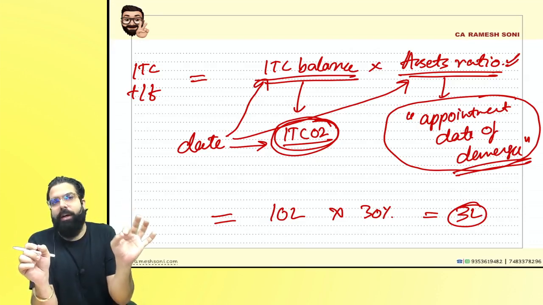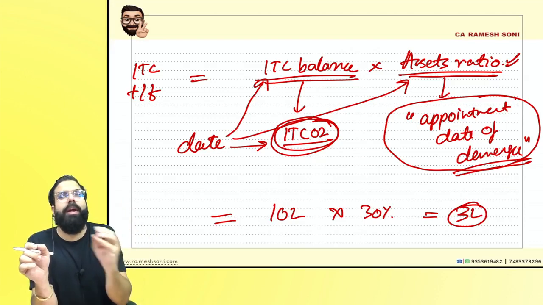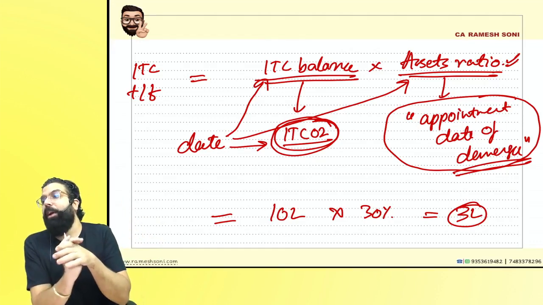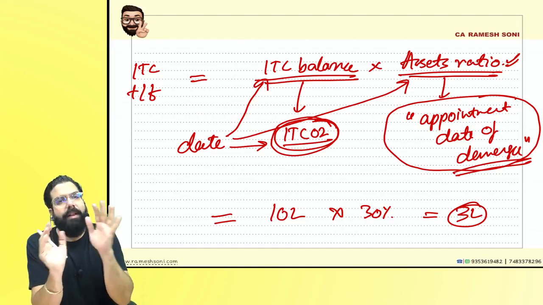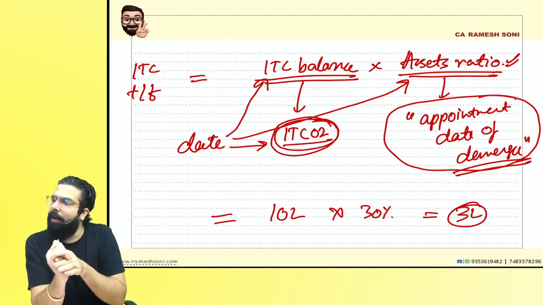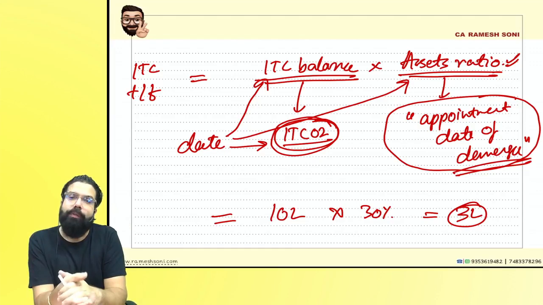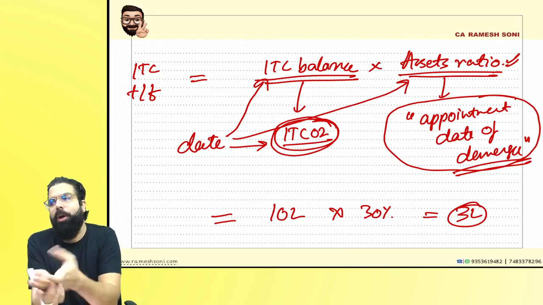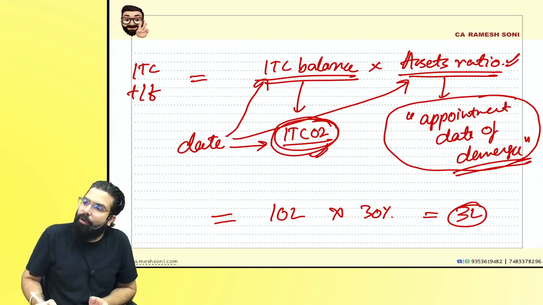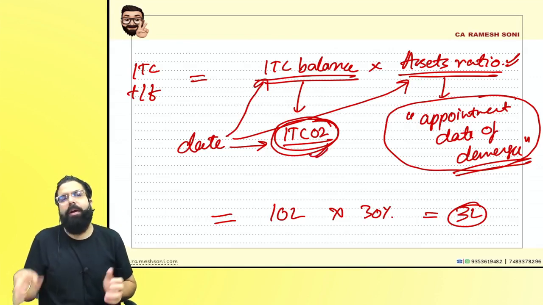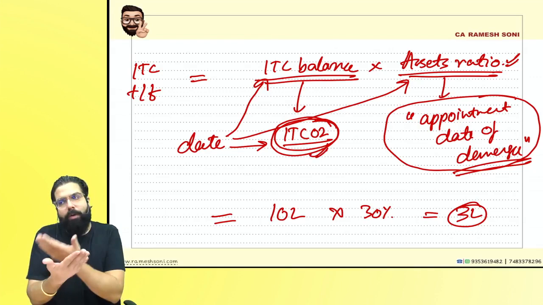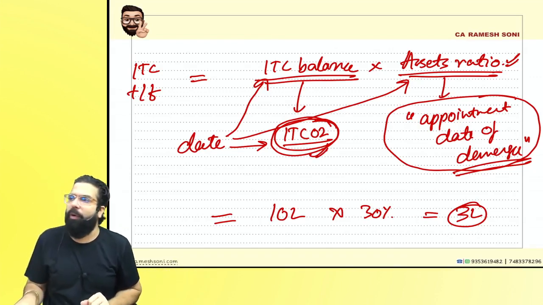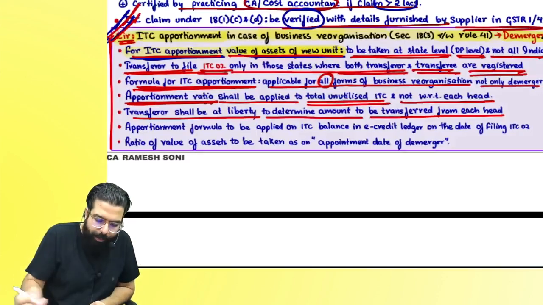ratio. Sir, the day on which you are doing the demerger is the appointment date of demerger. The document will be there for the demerger, and in that, the appointment date of demerger will be there. Sir, supposing it is a partnership firm, what to do? Baba, the day you are filing ITC 02, and in a partnership firm, the day you are transferring, that day's assets ratio you can take. I hope everyone is clear.